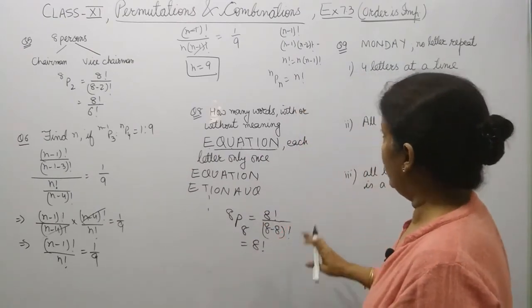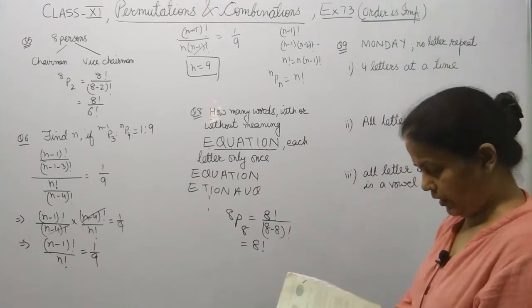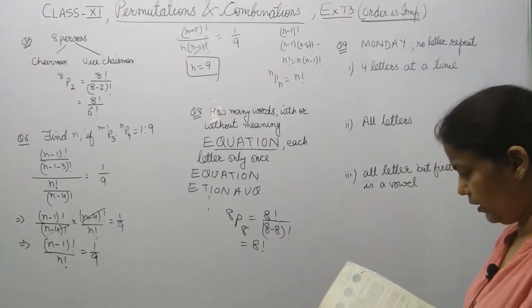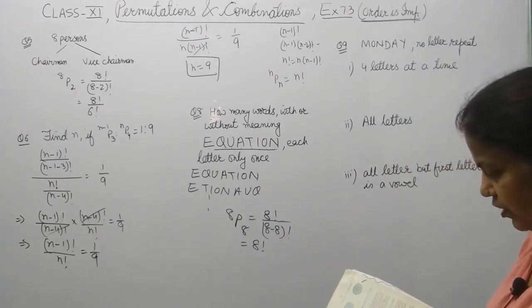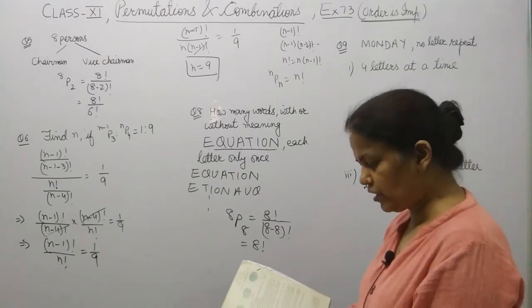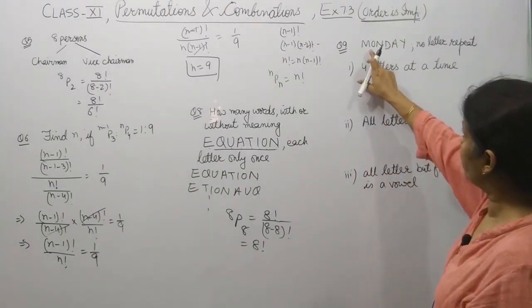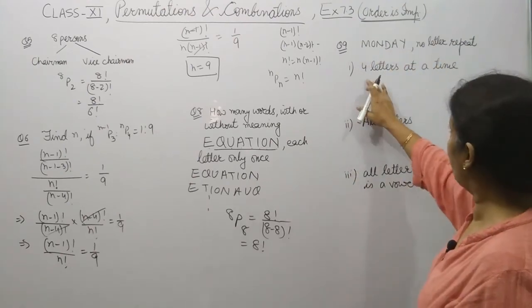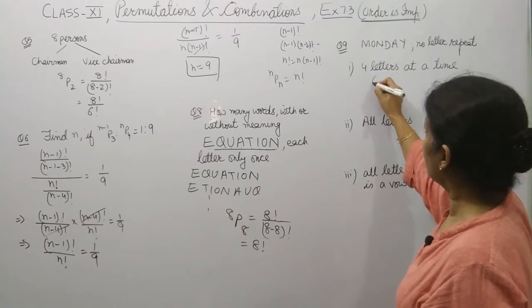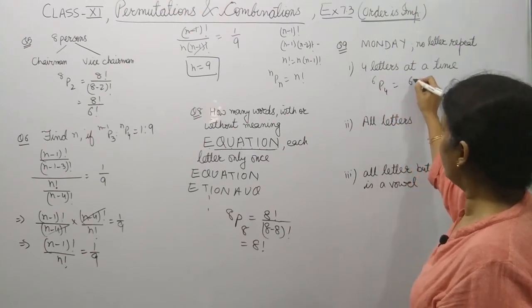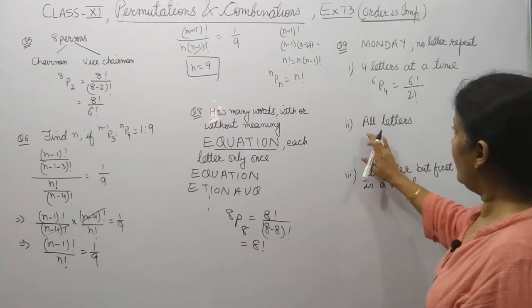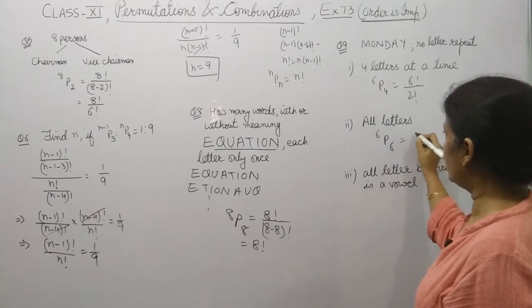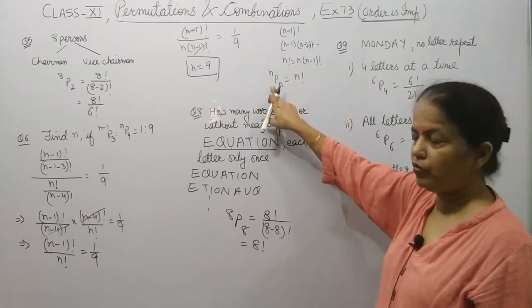Okay. Question 9. Question 9 is how many words, with or without meaning, can be made from the word Monday if no letter is repeated. No letter is repeated. 4 letters from Monday, M-O-N-D-A-Y. So there are 6 letters, 4 letters at a time. So it will be 6P4. So 6 factorial upon 2 factorial. Taking all letters together, it will be 6P6. So this is 6 factorial.